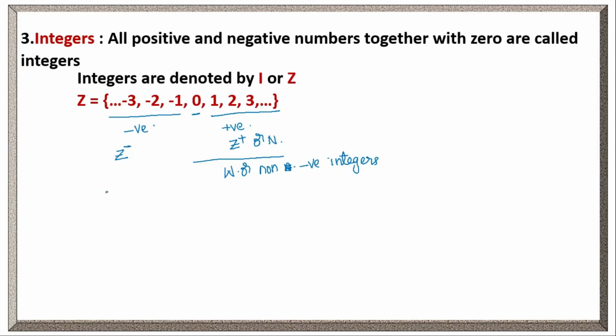Negative integers with 0 are called non-positive integers. 0 is neither positive nor negative, right? So negative integers with 0 are called non-positive integers.